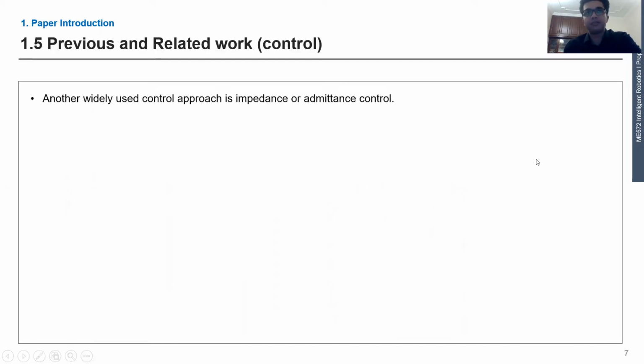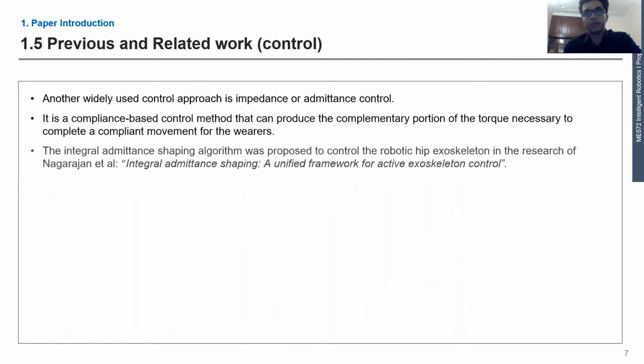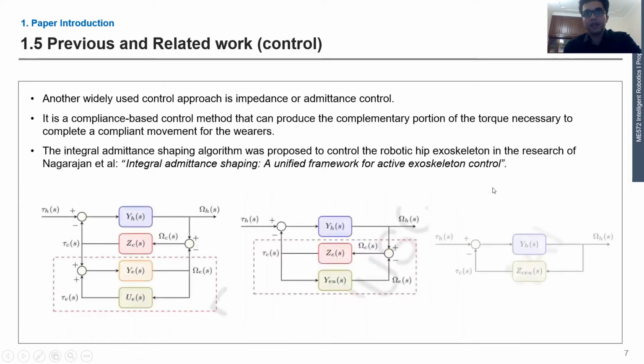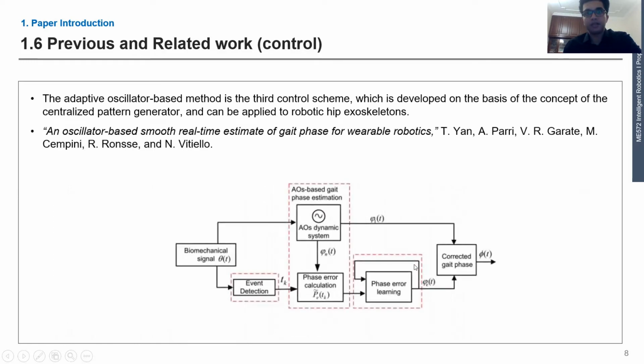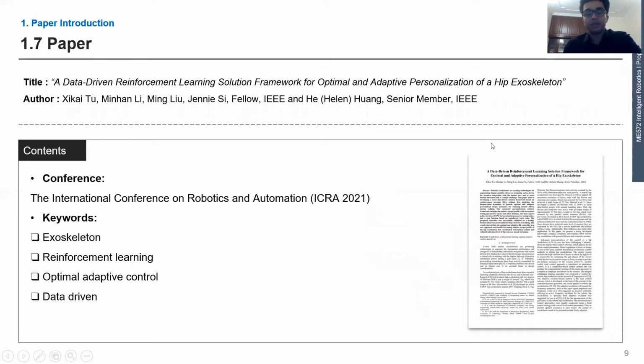The second control system is impedance or admittance control. This was done in this paper. This was basically combining the controller and the impedance controller to provide a new transfer function to provide better output. And the third one is the adaptive oscillator based method. That one has three subsystems, and the error between the AO system and the actual signal is utilized by phase error learning, and the corrected gait phase is output. So these control systems have limitations as they only work on fixed parameters, so they are not adaptive or optimal.